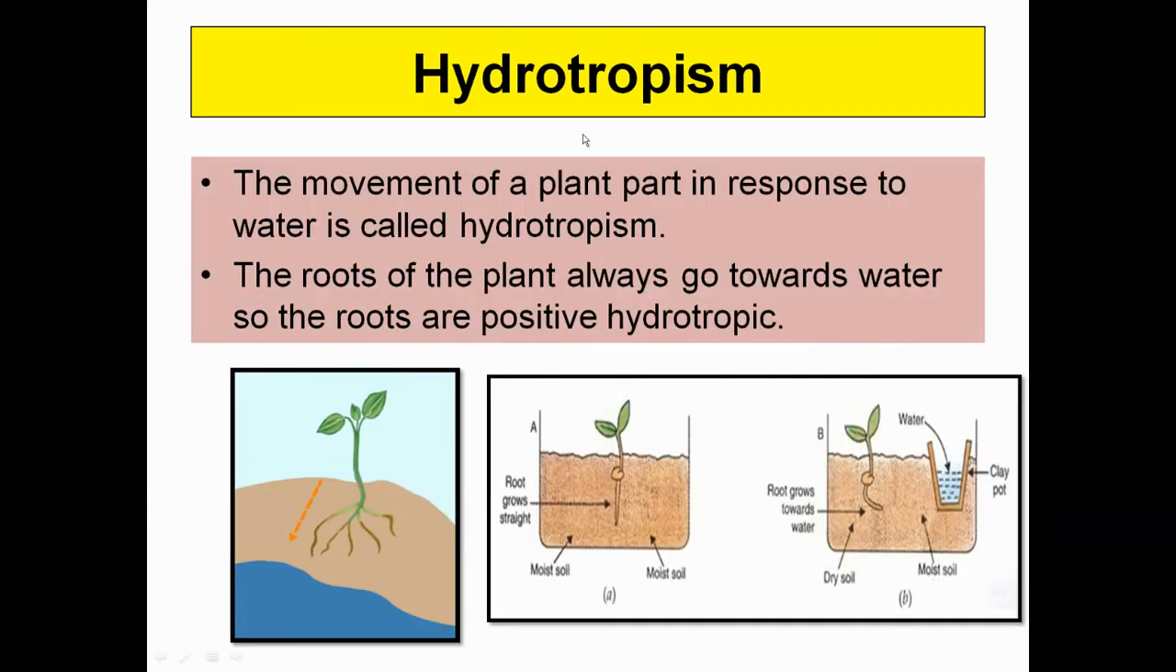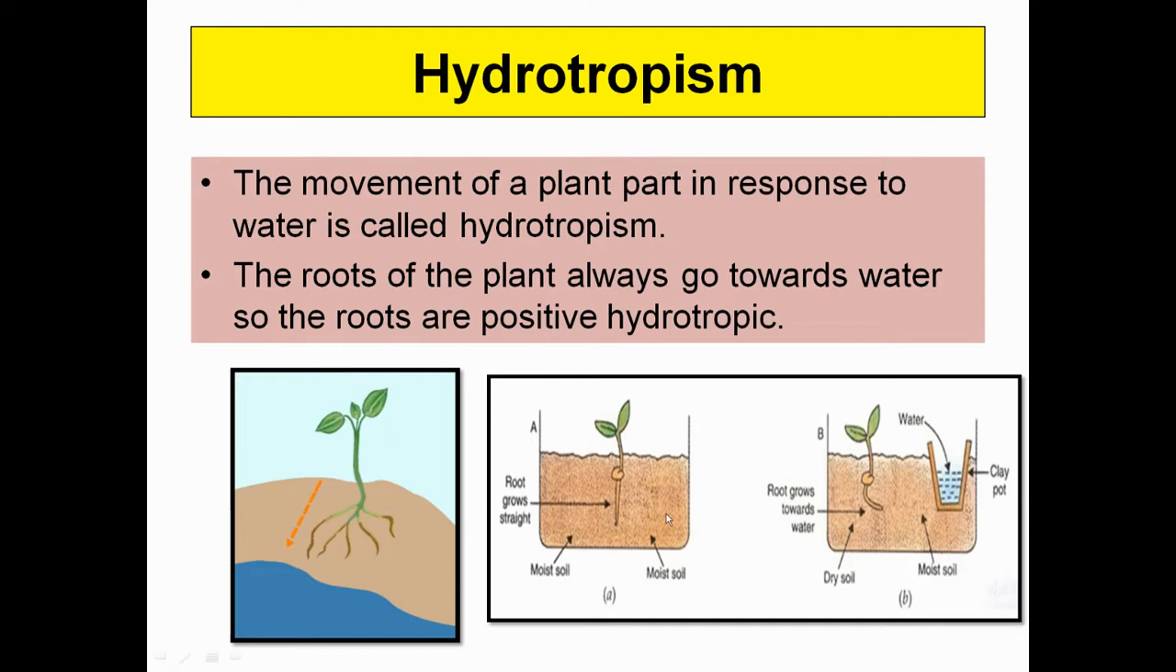Now come to the hydrotropism. Hydrotropism, as the word suggests, means the movement of the plant in response to the water. If the plant senses proximity towards the water, the whole of the root system goes towards it. And you can see in the animation as well, the root system is approaching towards that of the water reservoir.